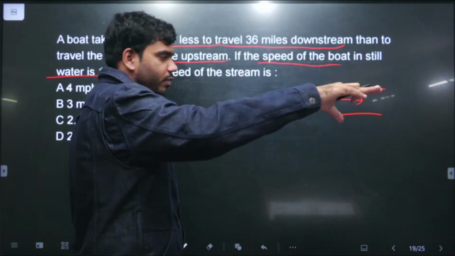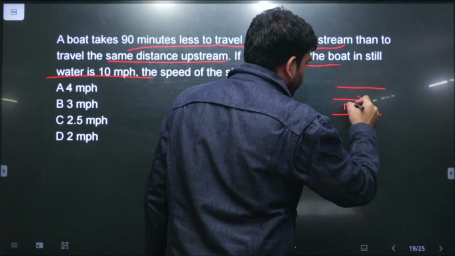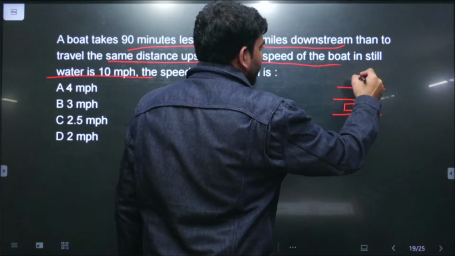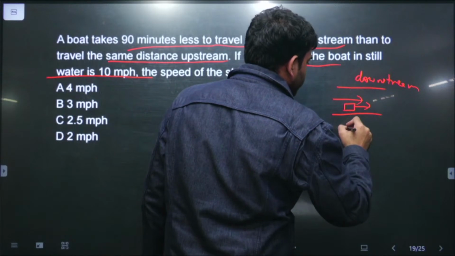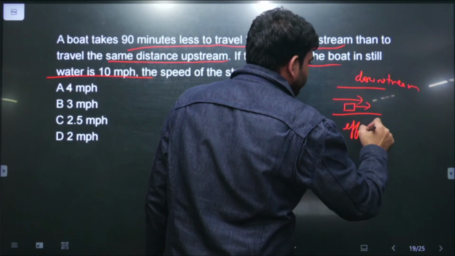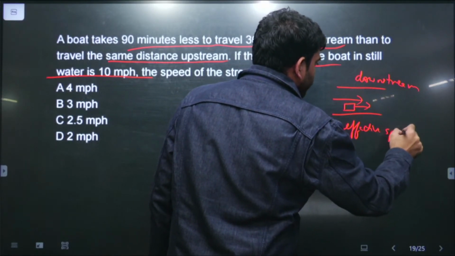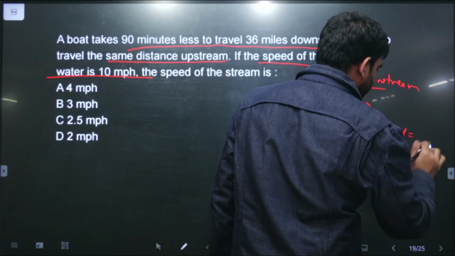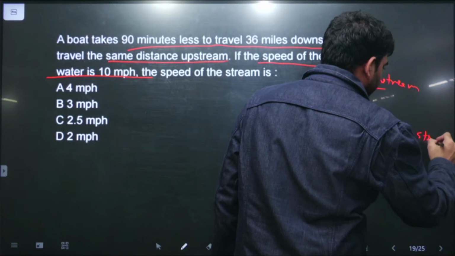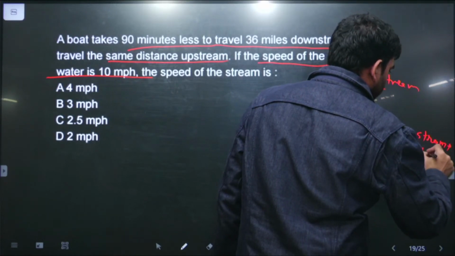Downstream का मतलब होता है कि if this is the river and this is the direction of the stream of the river, if the boat is also moving in this direction, then it is known as downstream, and effective speed is equal to speed of the stream plus speed of the boat.